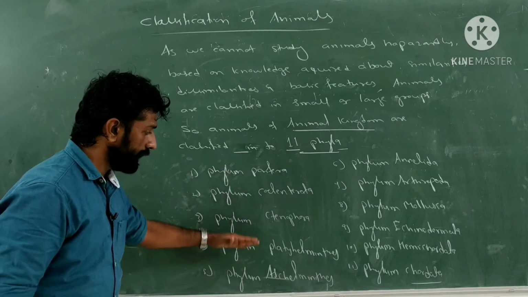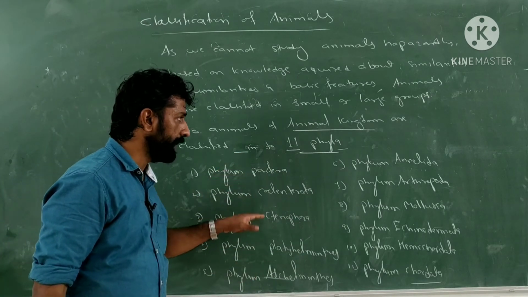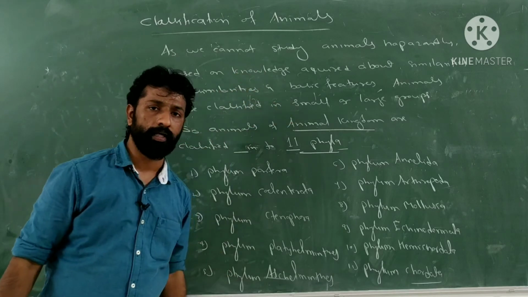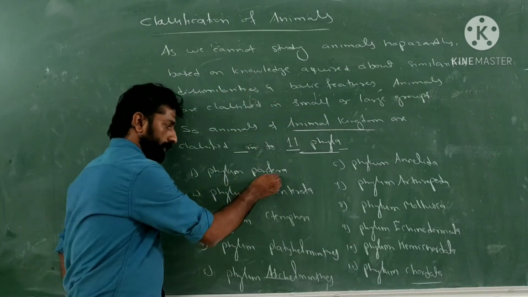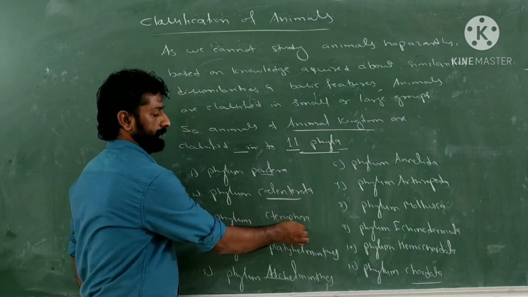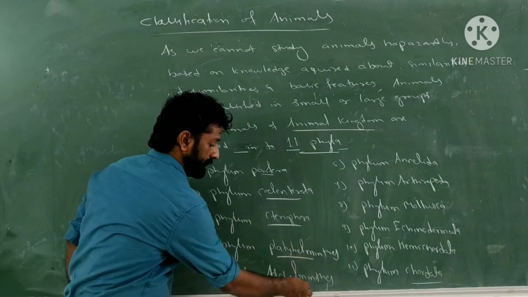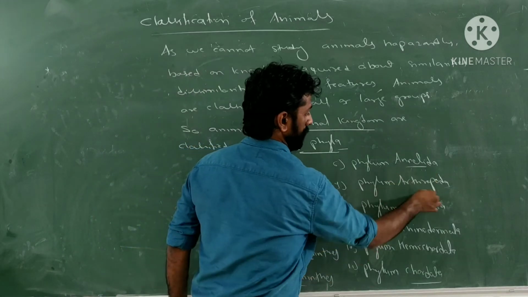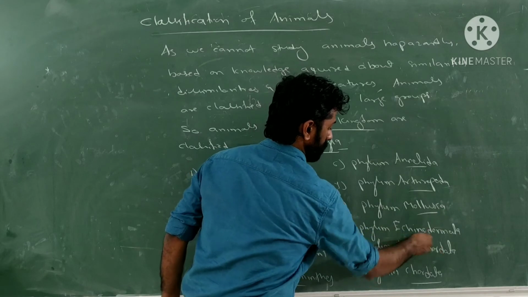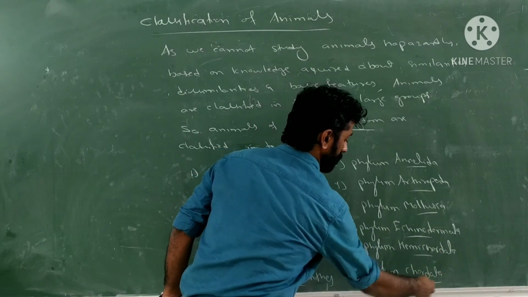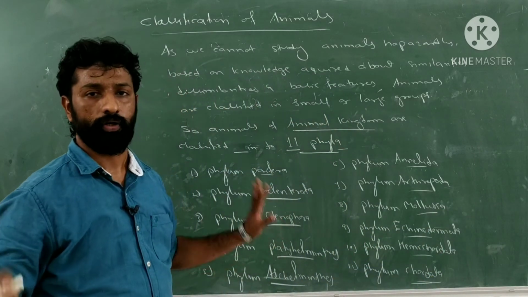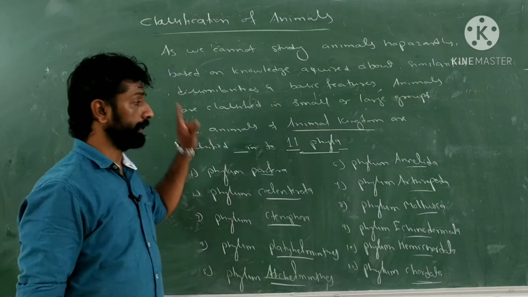This is the order of the various phyla which are present in the animal kingdom. First one is Porifera, next is Coelenterata, Ctenophora, Platyhelminths, Aschelminths, Annelida, Arthropoda, Mollusca, Echinodermata, Hemichordata, and last one is Chordata. Is it clear, guys? Make a note of these points now.